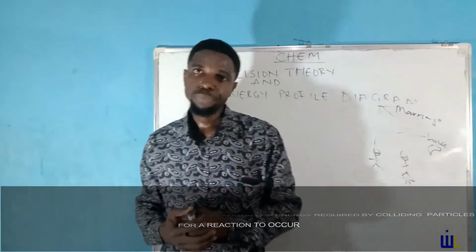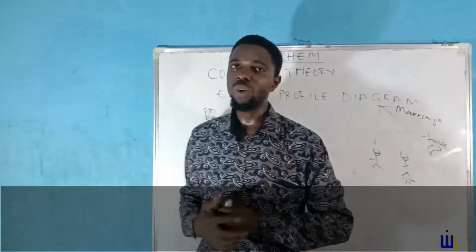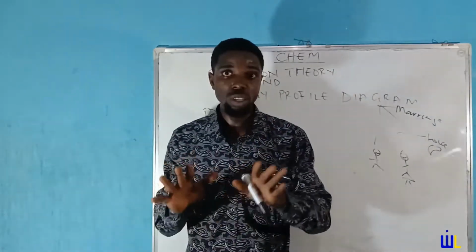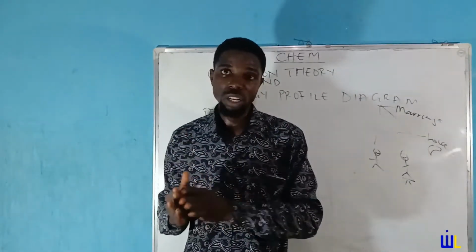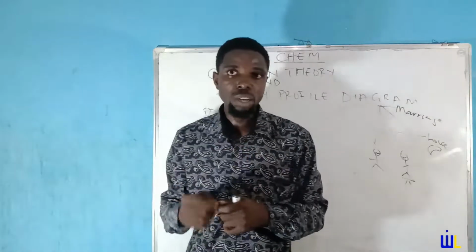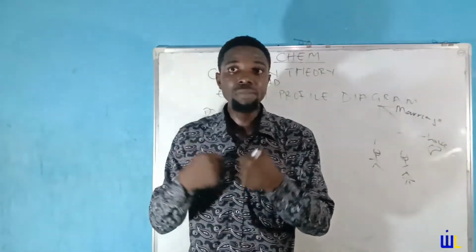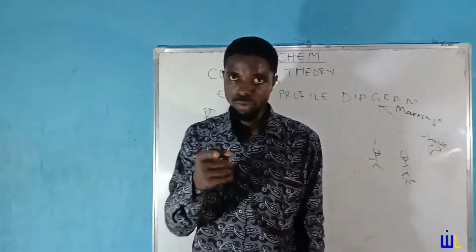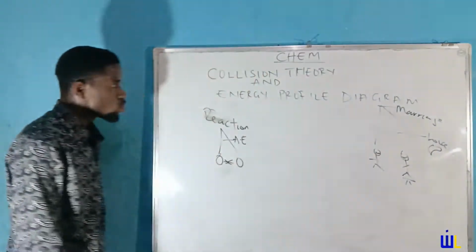So, with that said, I would like to describe activation energy with respect to the energy profile diagram. So we're going to take a pause on understanding activation energy right there. But have this in mind: once two colliding particles have the required activation energy, boom, reaction occurs and product is formed. So let's continue.